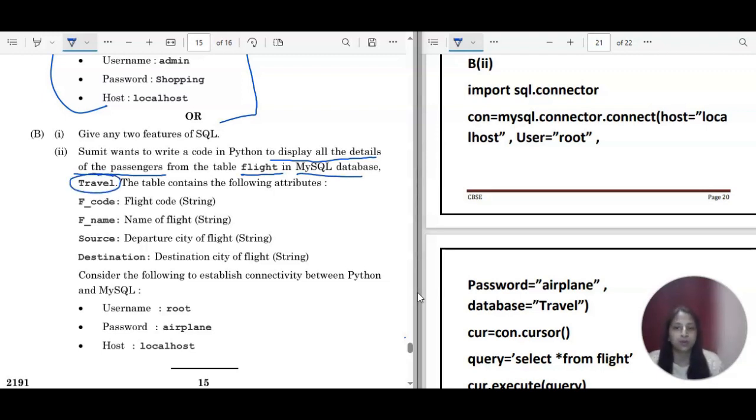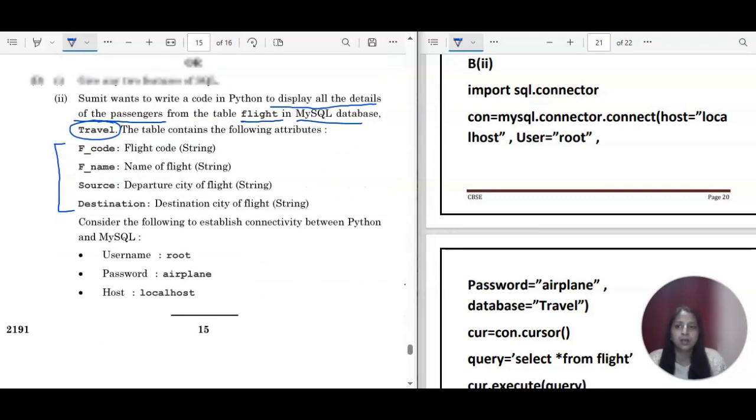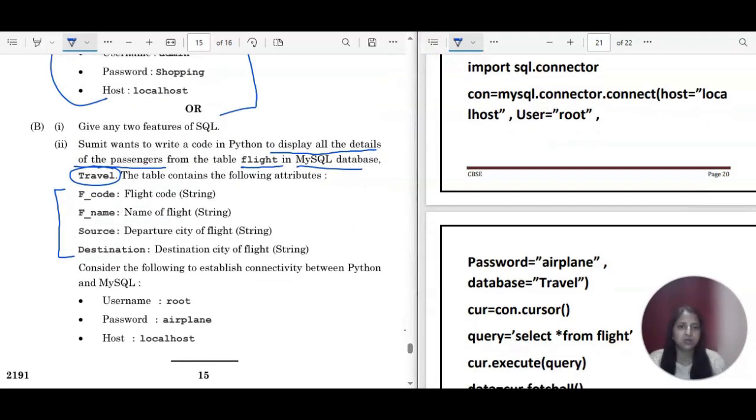The table contains the following attributes. These are the field names. We have F code, flight code, F name, flight name, and the data types are also given, source and destination. Consider the following to establish the connectivity in between Python and SQL. The username is root, password is airplane, and host is localhost, right? This is the complete one, yeah. So let us start. This is almost the same only.